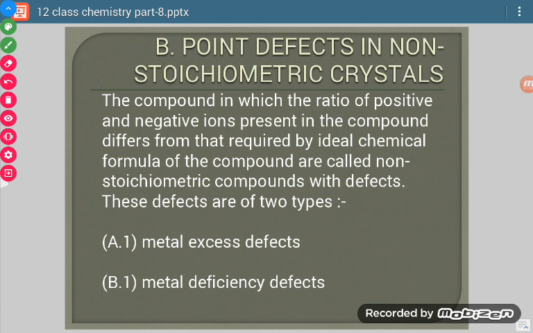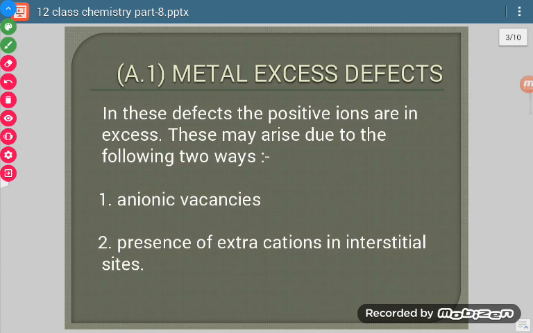Now why are we using the word metal? We are using the word metal because the positive ion is every time made up of metal in any ionic crystal. So metal excess defect means there will be more positive ions as compared to negative ions, and metal deficiency defects mean there will be fewer positive ions than negative ions. Okay, so now let us discuss one by one. First is metal excess defects.